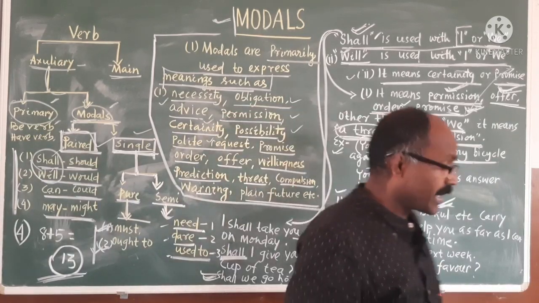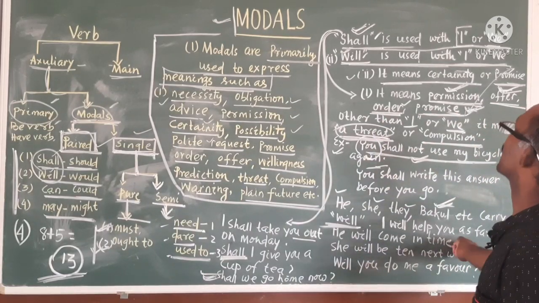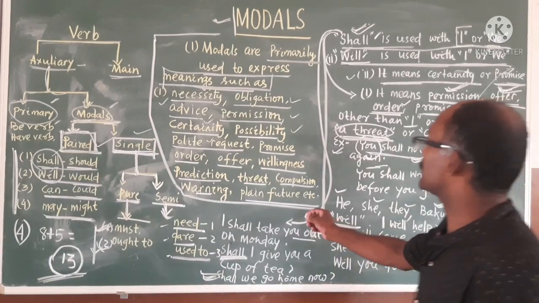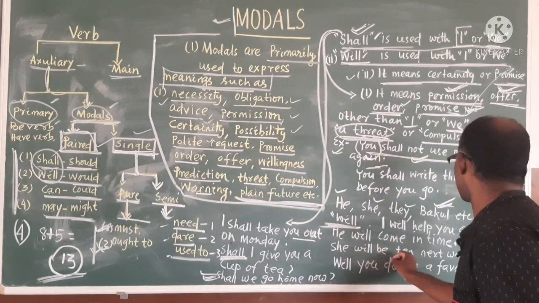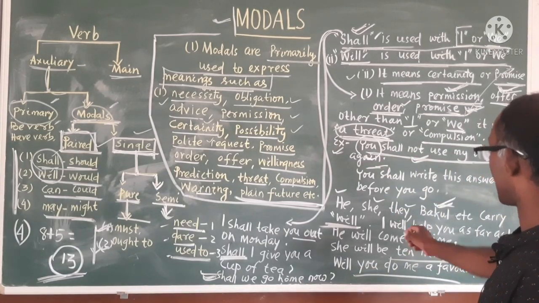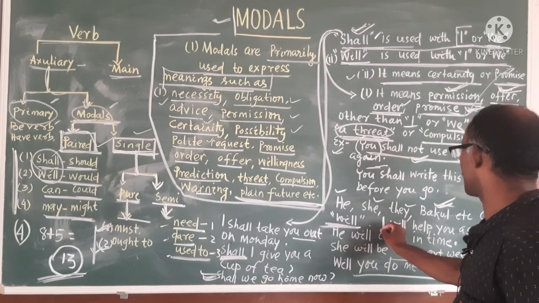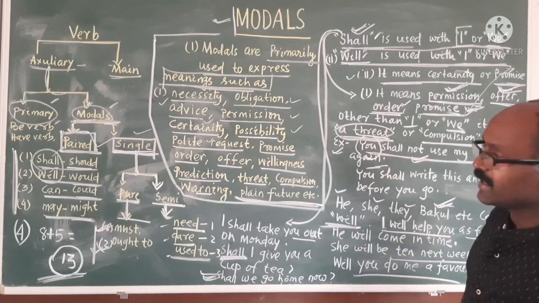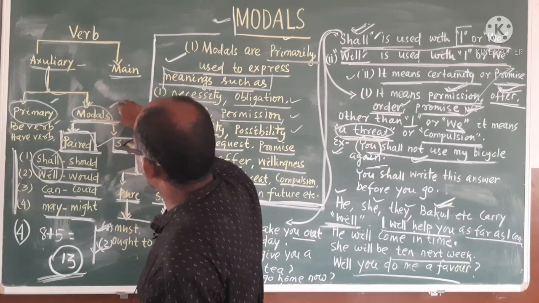Okay. He will come in time. You can say it is in a general sense. Okay. He will come in time. She will be, a future prediction. That means it is a future plan. Plain future meaning. Okay, she will be 10 next week. Will you do me a favor? Or if you are using will with I, it is plain, I will help you as far as I can. Isn't it?